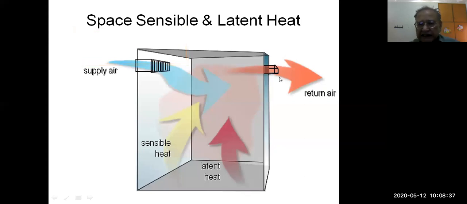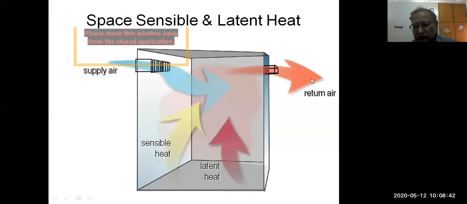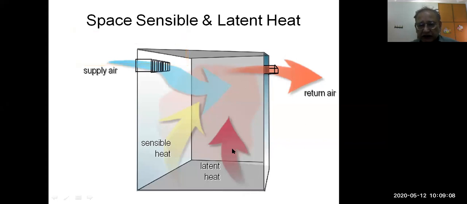So return air is taken from the room. So supply air, return air, it again goes to the machine. This supply air is coming from the machine, and this orange line, the red line, is return air going again to the machine. Inside the room, this yellow arrow shows heat is being added. Sensible heat is being added to the air because of the presence of people, lights and equipment inside the room. And this purple line shows latent heat addition because of moisture activity, because of outdoor air, moisture addition over there, because of perspiration of the people and any water activity inside.